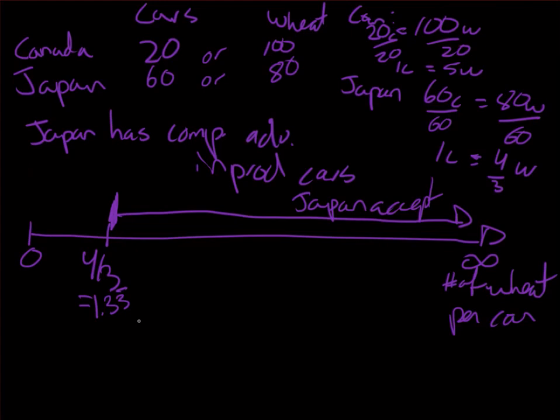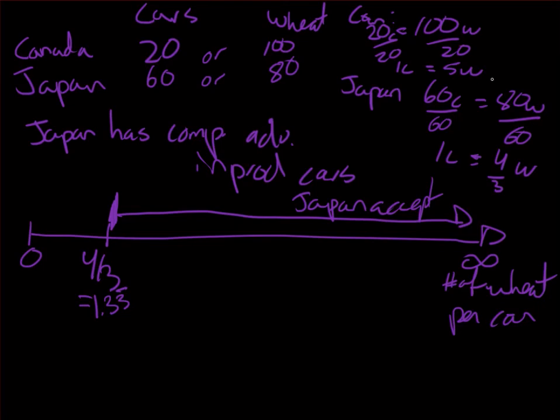Now looking at Canada. Well, Canada is the one that's producing the wheat and getting cars instead. So ideally, where does Canada want to be? Does it want to give up no wheat to obtain a car, or an infinite amount of wheat to obtain a car? Well, actually, because it's giving up the wheat, it wants to give up the least amount of wheat possible to get a car. And if you were to ask Canada to give up 1,000 units of wheat per car, it would say, no, not interested. And once again, this refers to its opportunity costs.